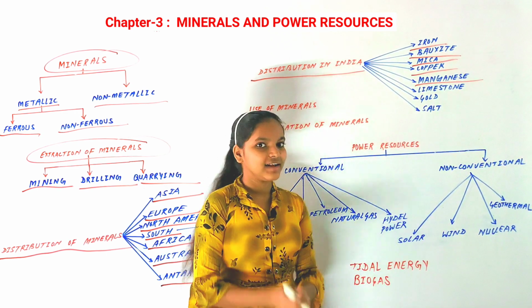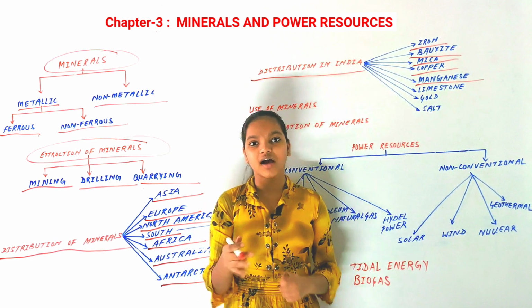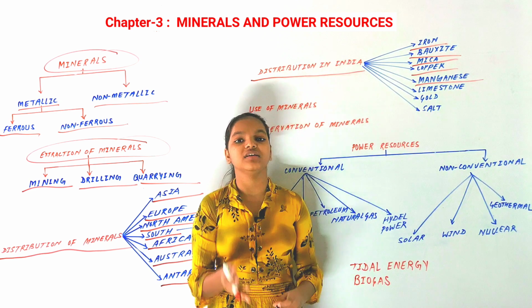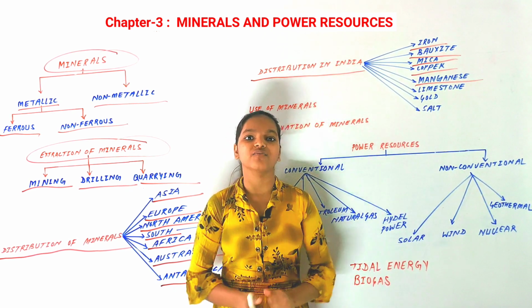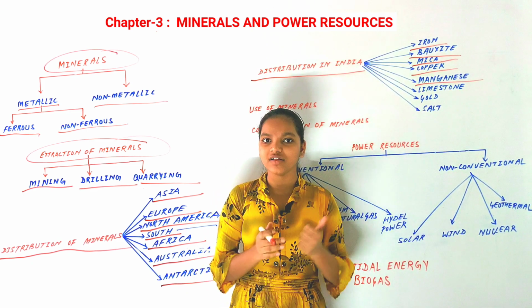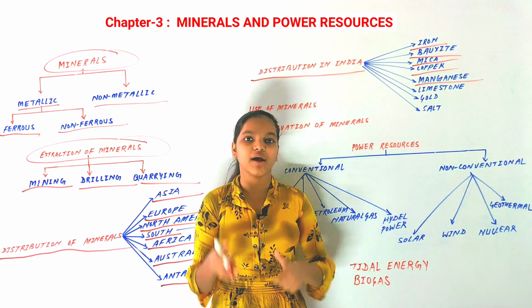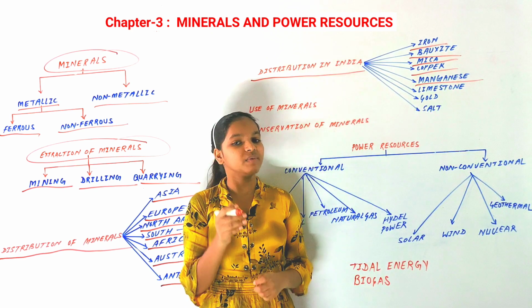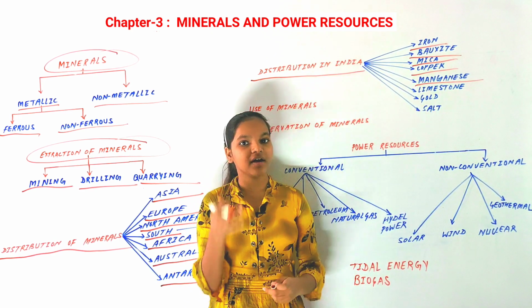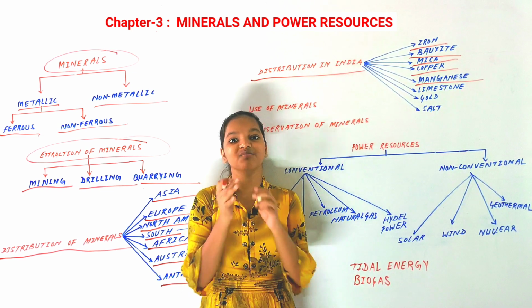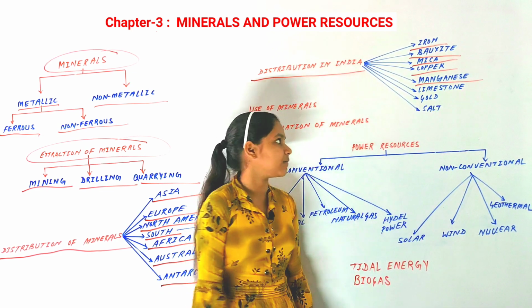States like Rajasthan, Madhya Pradesh, Jharkhand and Chhattisgarh are the states where this mineral, manganese, is found. Manganese is mainly found in Odisha, Andhra Pradesh, Jharkhand and Chhattisgarh. These are the major states where it is found.